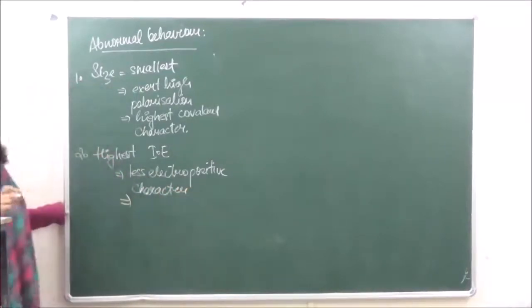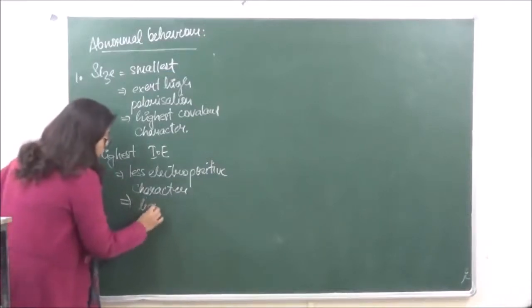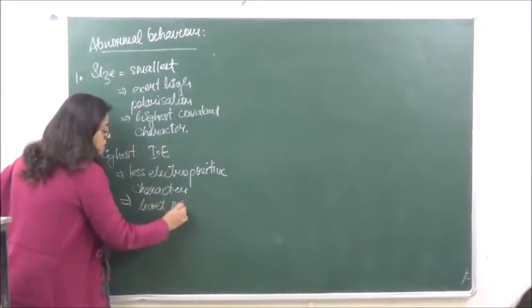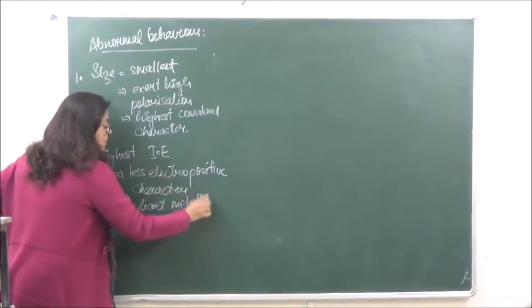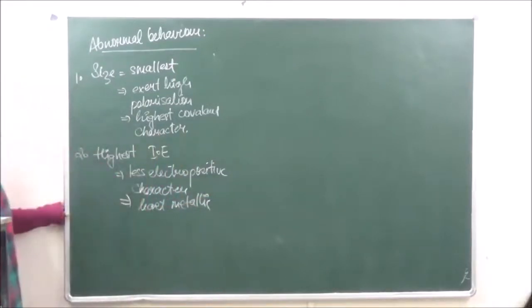And because of less electropositive character, this is going to be the least metallic amongst all. Lower the electropositive character, lower is the metallic character, right?